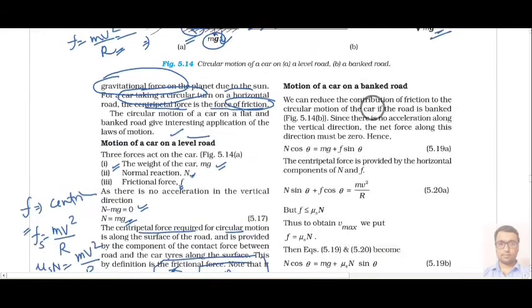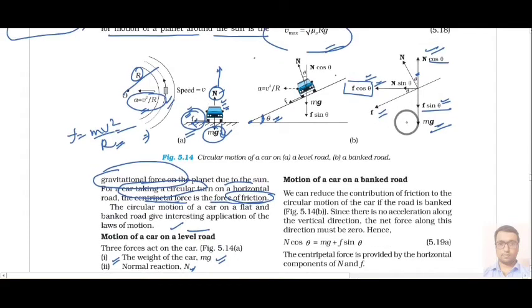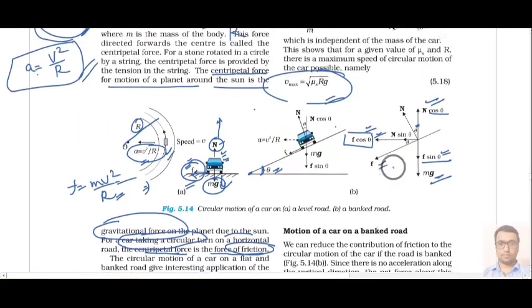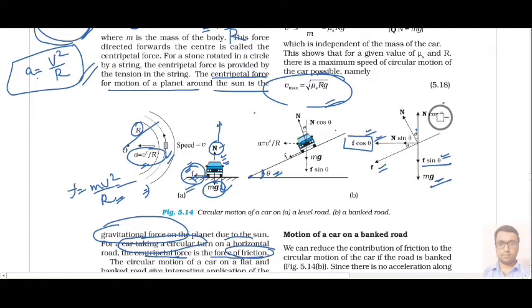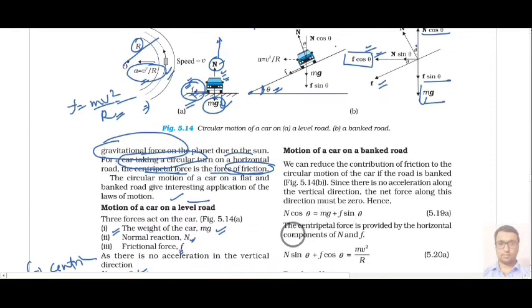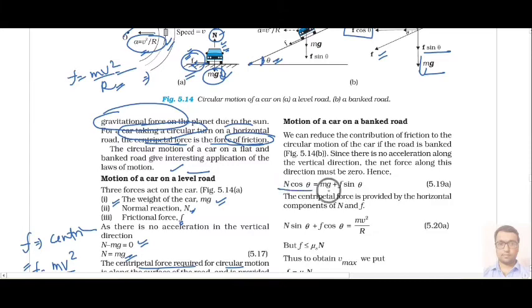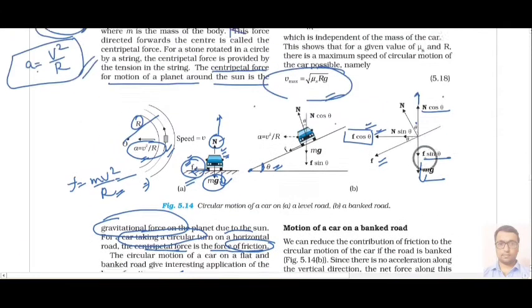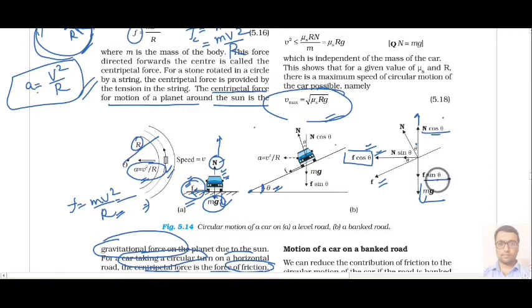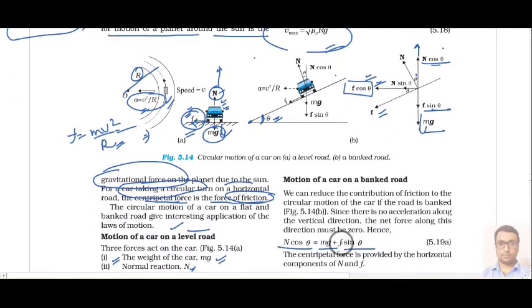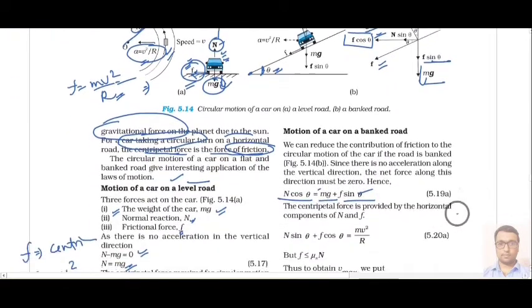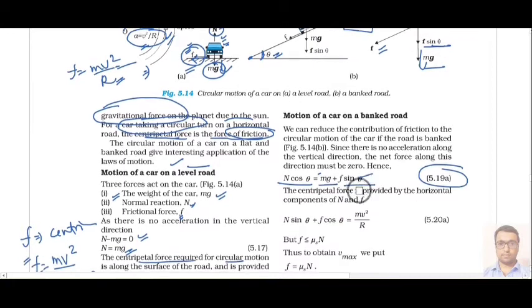Now we can say that the vertical forces should be equal. Now understand what the vertical forces are. Because the car is not moving in the vertical direction, there is no acceleration in the vertical direction, so N cos theta should be equal to f sin theta plus mg. So this is the equation, N cos theta equal to mg plus f sin theta. Here also you can see N cos theta equal to f sin theta plus mg. So this is equation 5.19a.